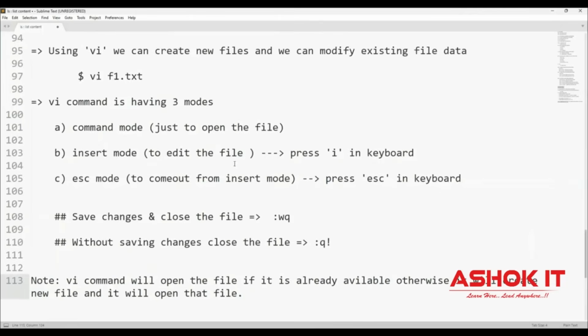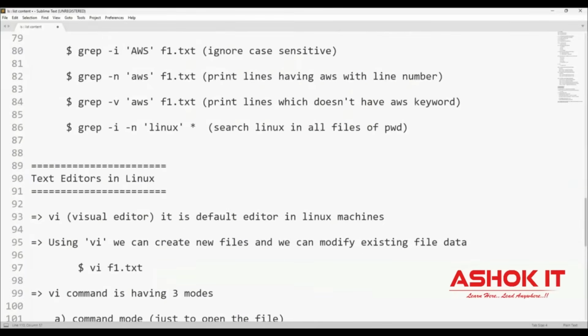And we need to remember the vi command modes: command mode, insert mode, and escape mode. How to save the changes and close the file. How to close the file without saving the changes. I hope you got clarity on how to work with a text editor in the Linux machine.